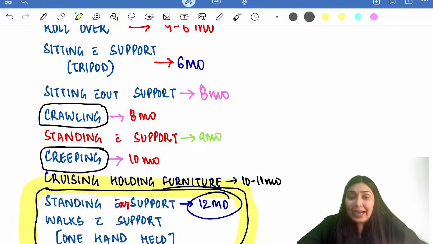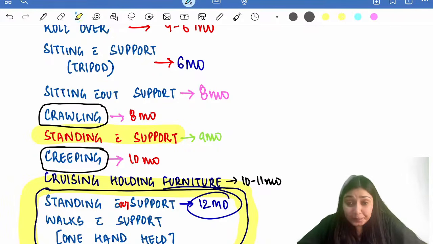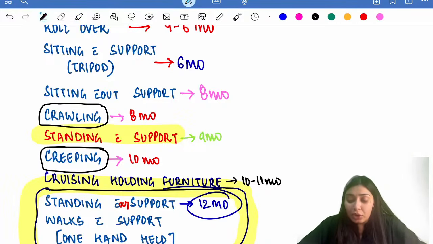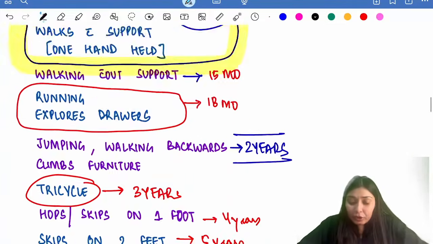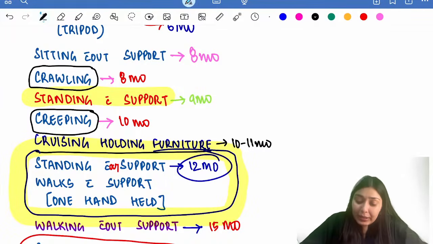Then comes standing. Standing with support comes at 9 months of age. Before that, there will be crawling. What is crawling? There are two terms, crawling and creeping. In both, the child will be on all four limbs.